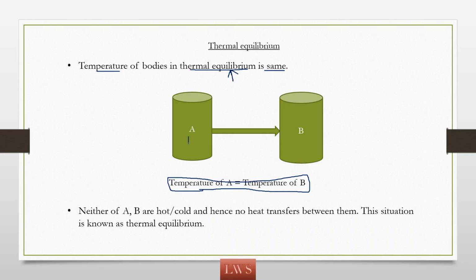Now if I say that body A is at 45 degrees and it is in equilibrium with body B, then what does it represent? B is also at 45 degrees. So the temperatures of both bodies will be equal at thermal equilibrium, and no heat flows between the two bodies, as there is no hot body or cold body.